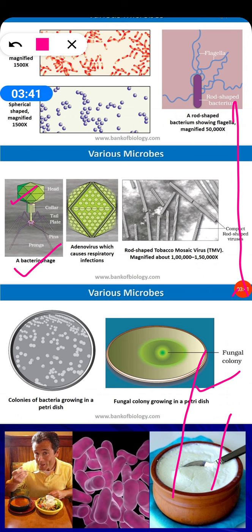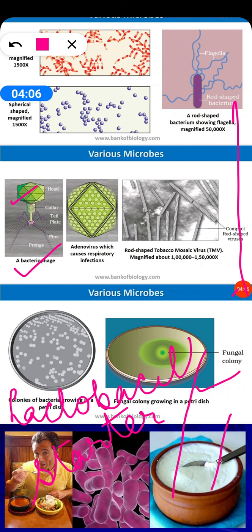Curd is formed by adding a small amount of curd to warm milk, and that small amount of curd which we add to the milk is called a starter. What is it called? Starter. So what is there in the curd? Lactobacillus, or we can say lactic acid bacteria, which is present in the starter. They multiply at a suitable temperature and convert the milk into curd.